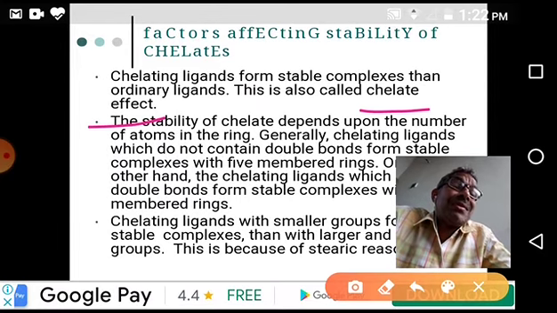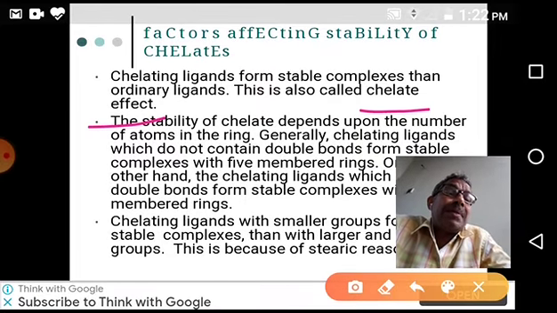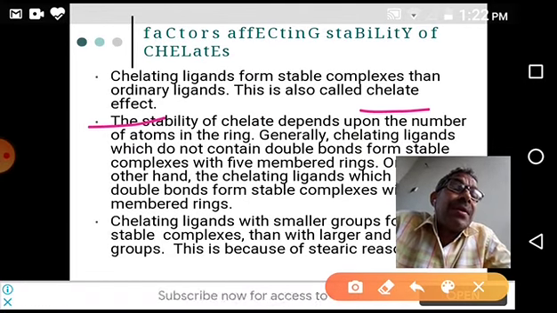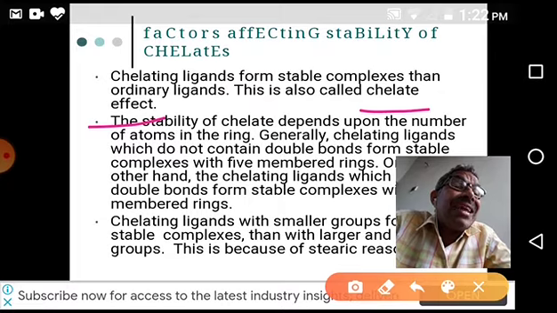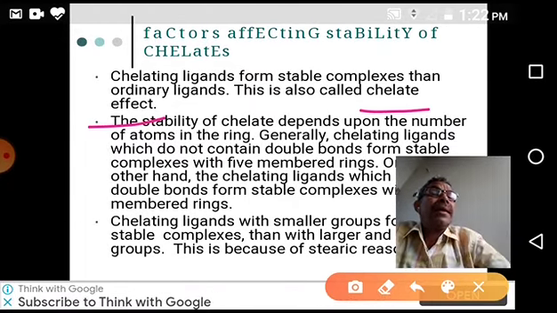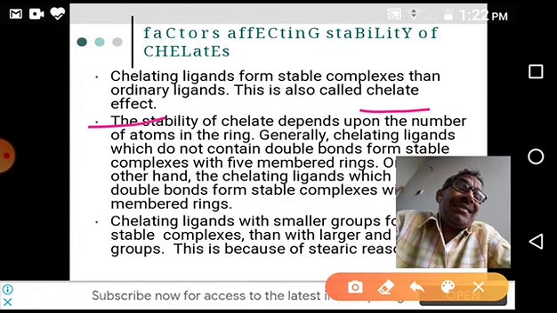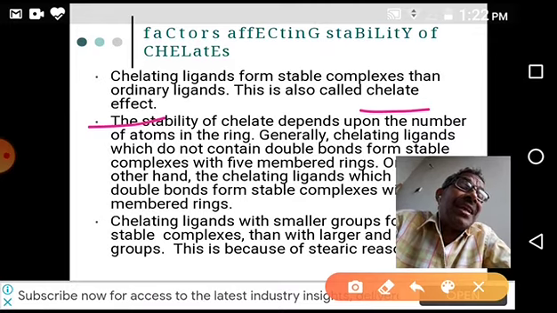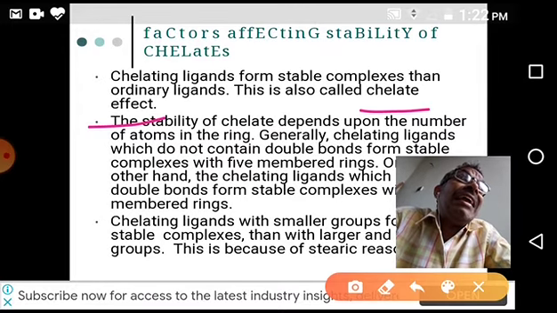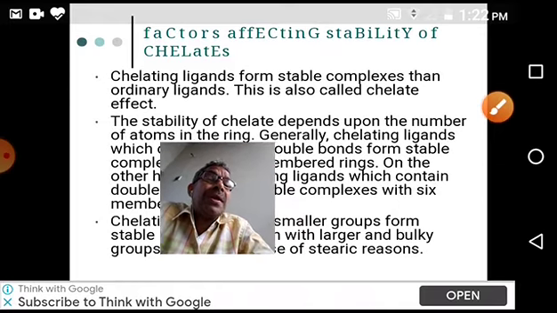Because of forming a chelate, that means a cyclic structure with the ligand, it gets stable. That's why getting more stability due to chelation is called the chelate effect. Okay, I think you understood the stability of chelate.